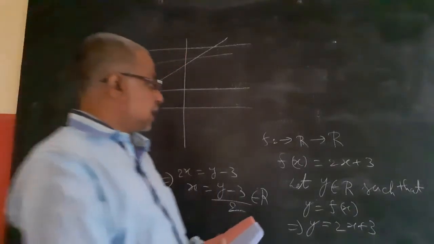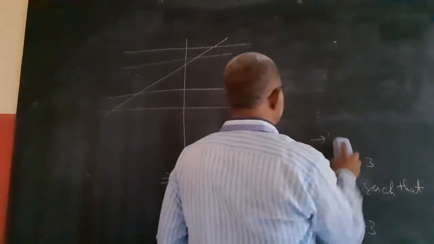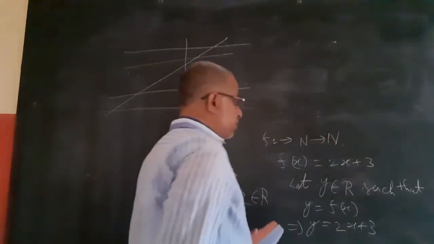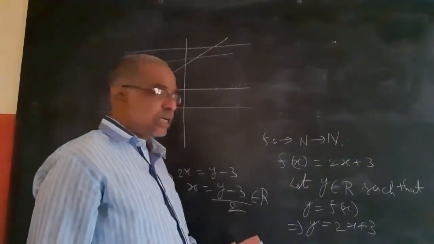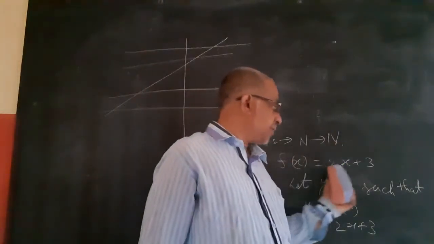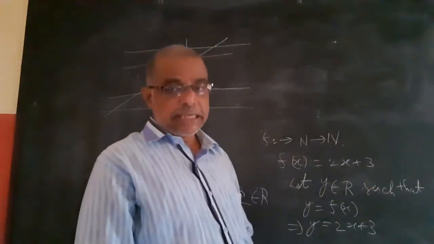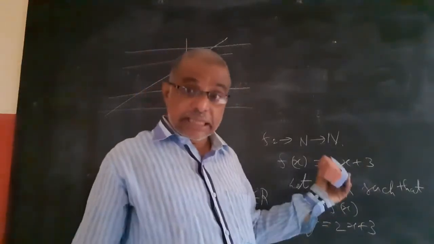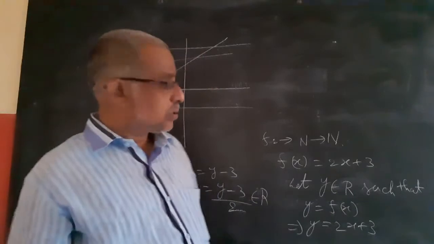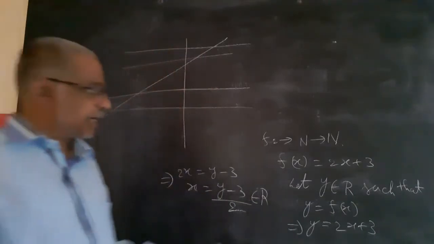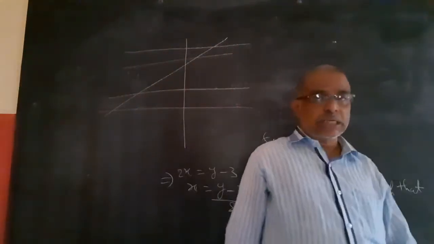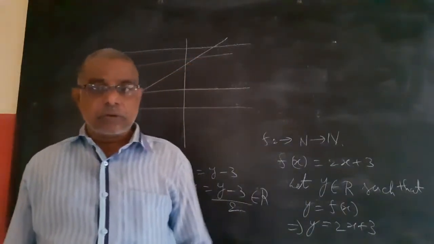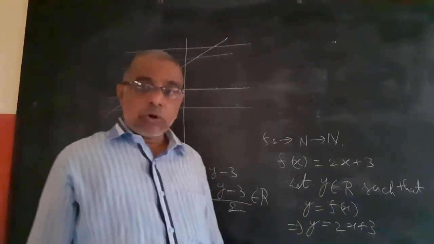If I am taking N to N, every natural number to natural number, what happens? Whether it is a function or not. Yes, every natural number can be mapped to some element here with 2x plus 3. 100% it is a function. Now is it an onto function or not? First of all, it is one-one because 2x1 plus 3 equal to 2x2 plus 3 gives x1 equal to x2, because it is a natural number, no doubt. What about onto?